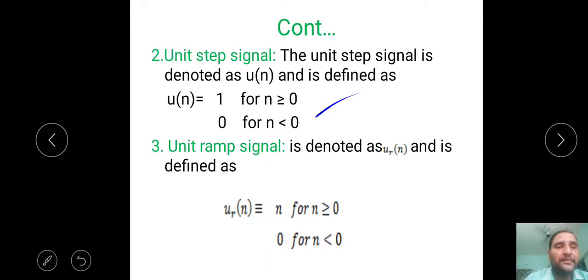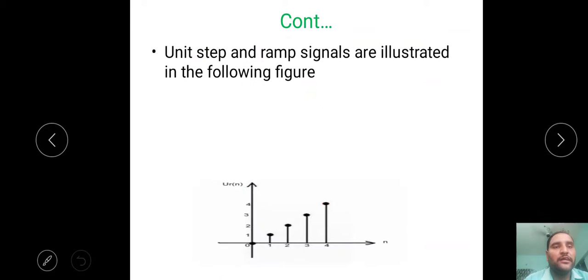Then the unit ramp signal should be represented by using r of n or u r of n. This is the representation: u r of n is equal to n for n greater than or equal to 0, and 0 for n less than 0. That means from 0 to infinity, its amplitude is a linear curve. When n equal to 0, its amplitude is 0. When n equal to 1, its amplitude is 1. When n is equal to 2, its amplitude is 2. When n is equal to infinity, its amplitude is infinity, like a ramp signal. For n less than 0, from 0 to minus infinity, its amplitude is 0. This is the unit ramp signal, which keeps increasing.